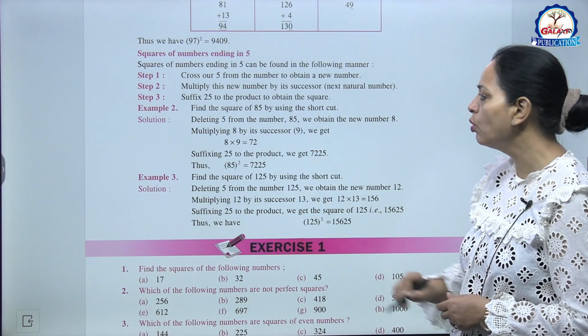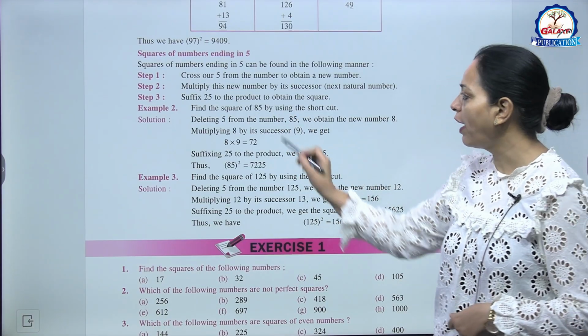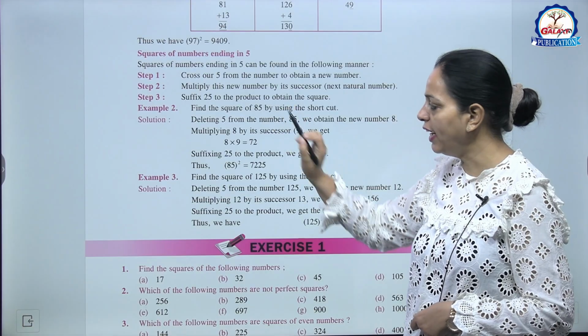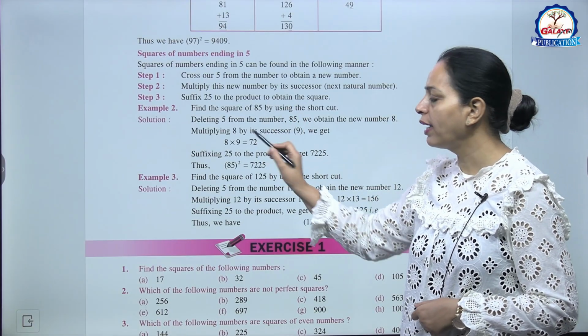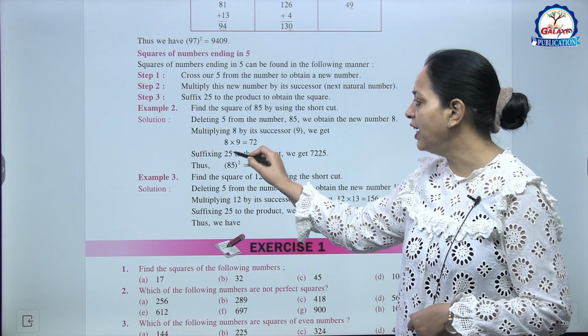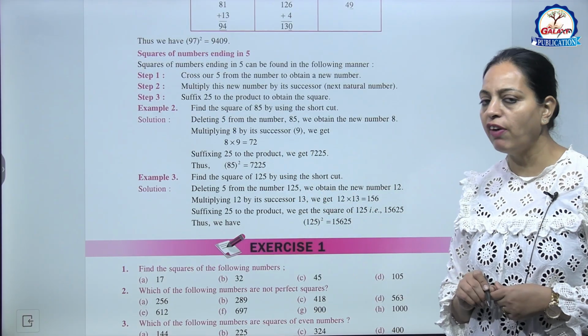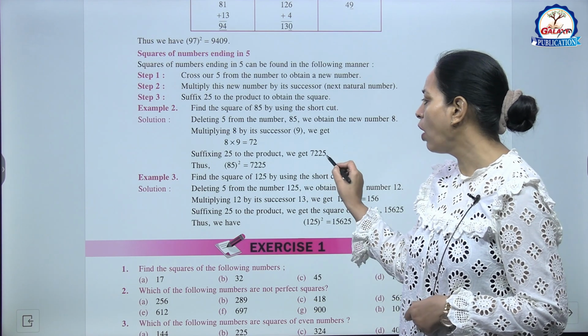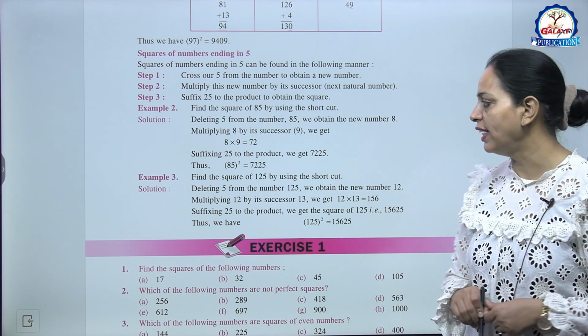See example 2, find the square of 85 by using the shortcut. तो हम 5 को हटा देंगे, we are getting 8. Okay, so 8 is the new number. 8 को हम multiply करेंगे इसके successor से, यानी 8 into 9, 72. अब हम पीछे लगा देंगे 25, so that is 7225. So this is the square of 85.